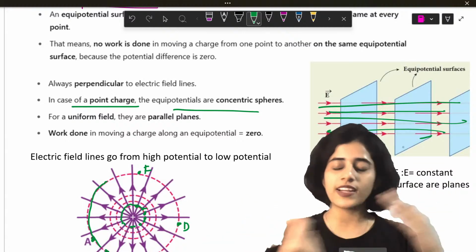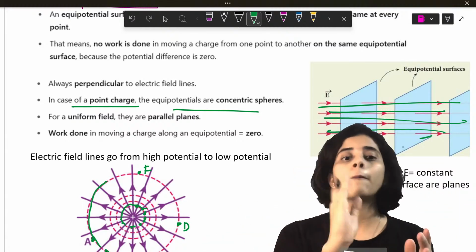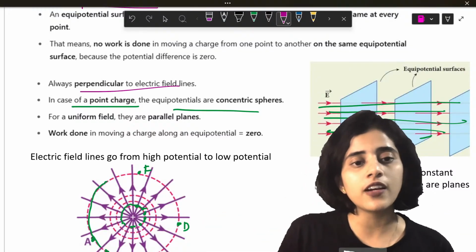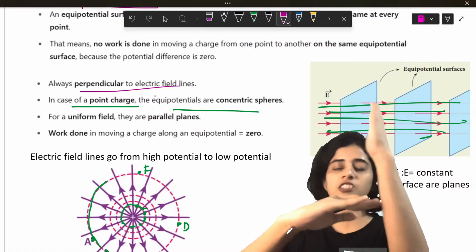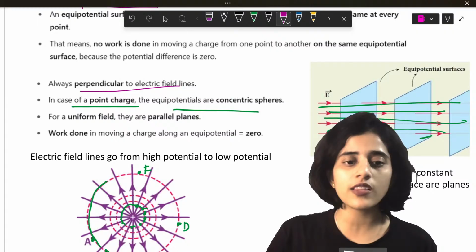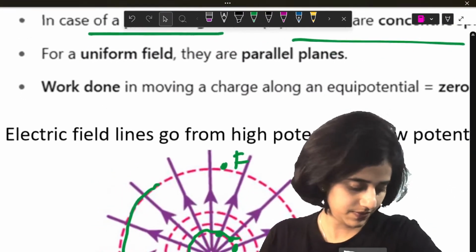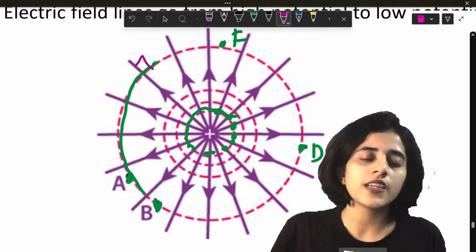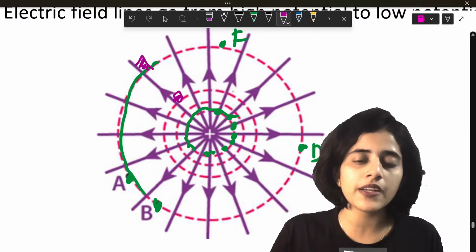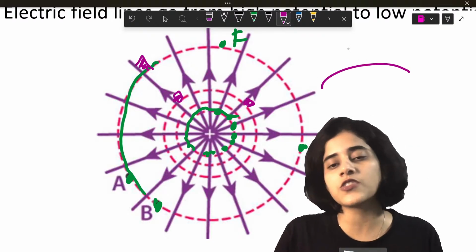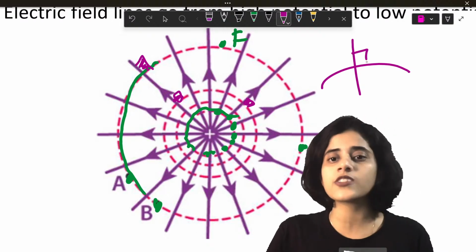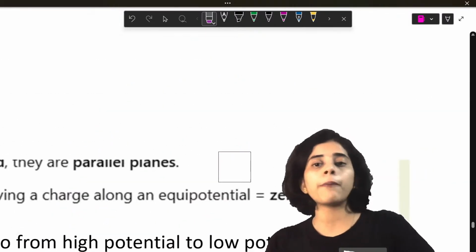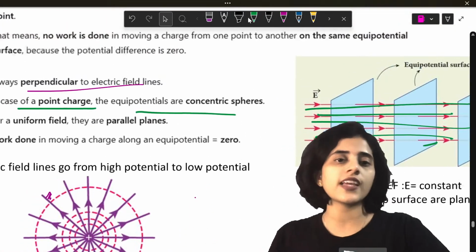For parallel electric fields, equipotential surfaces are always parallel plates. It's always perpendicular. That is also another rule. Always perpendicular to the field lines. So if the field line is like this, the equipotential surface is like this, perpendicular. You can see in all the cases, this is perpendicular, this is perpendicular, this is perpendicular. If this is the sphere and this is the field line, it's always perpendicular. So the equipotential surface and the field lines should always be perpendicular to each other. That is the next rule.